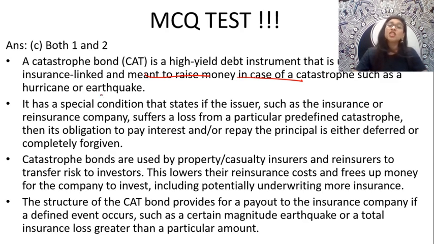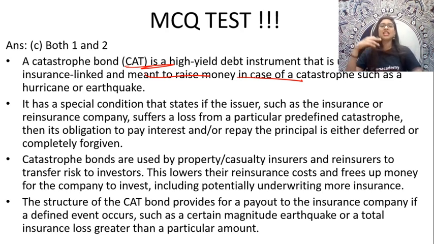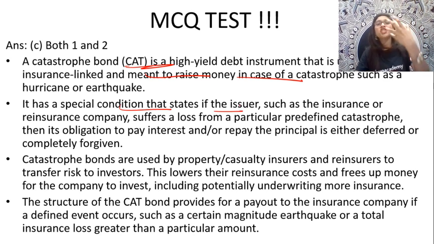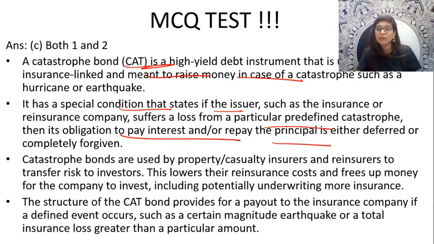And thus, this particular bond cannot be issued just like that. When there is a natural calamity like a hurricane or earthquake, you just can't issue this catastrophe bond just like that. For that, a special condition is required. It has a special condition that states that if the issuer, such as the insurance or reinsurance company, sometimes the insurance or the reinsurance company can issue this catastrophe bond. Now, if they suffer a loss from a particular predefined catastrophe, then its obligation to pay the interest or repay the principal, guys, is either deferred or completely forgiven. This is a special condition of this particular catastrophe bond.